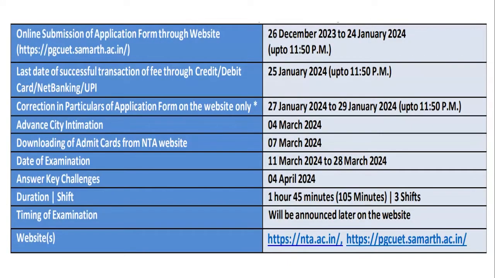So the most important thing is your duration. You'll be allotted a total of 105 minutes. That is, you'll have 1 hour and 45 minutes to complete this CUET examination. The timing of the particular examination will be announced later on the website. The website links are provided on the screen. You can make note of it. You can go to either of these two websites to get more info regarding the dates, application forms, and so on.